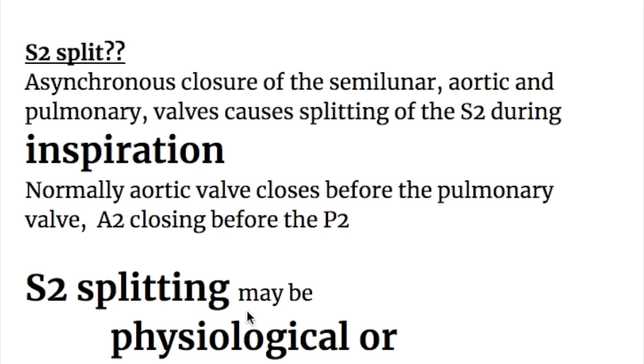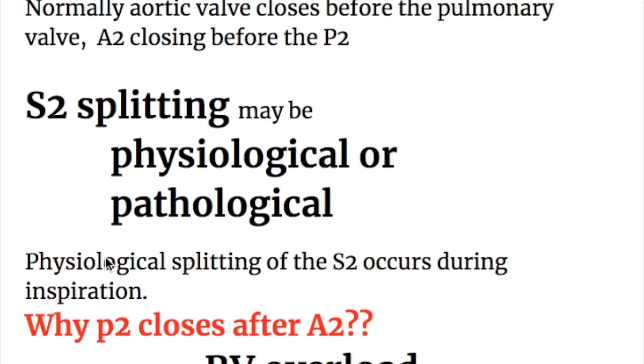Why does the splitting of the second heart sound occur? There are two components of the second heart sound, aortic and pulmonary. Asynchronous closure of the semilunar valves causes a splitting of the second heart sound during inspiration. Normally, the aortic valve closes before the pulmonary valve, A2 closing before P2. Second heart sound splitting may be physiological or pathological.